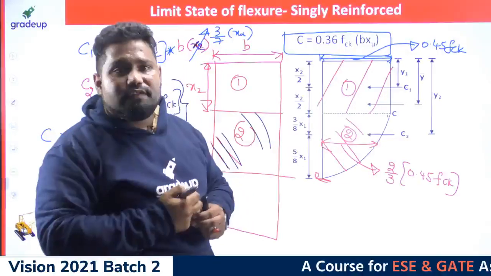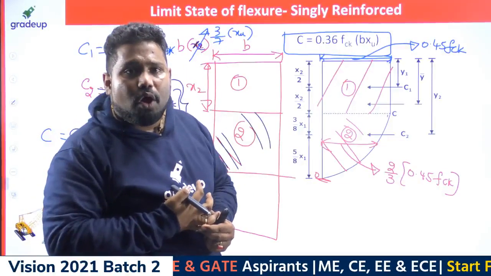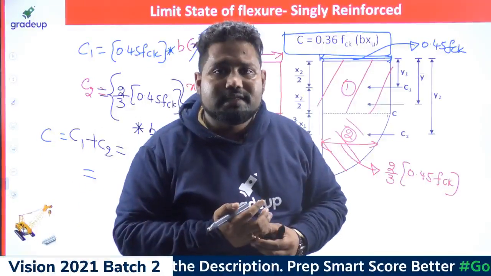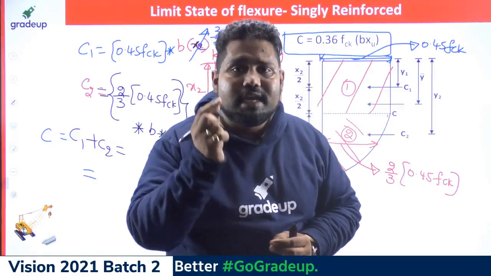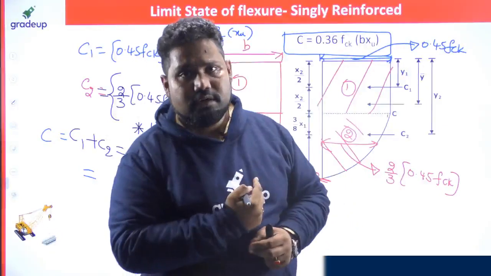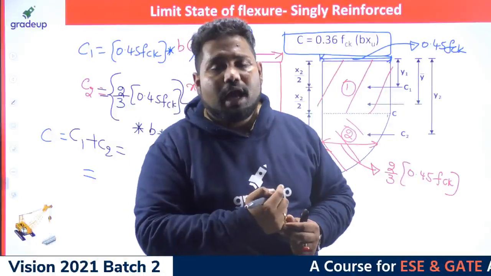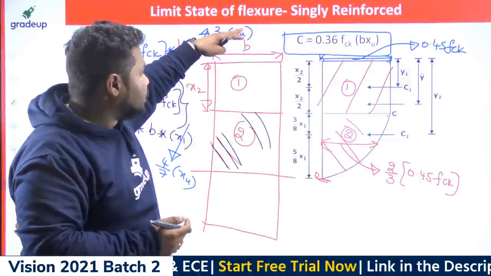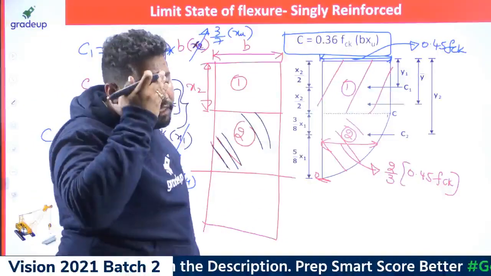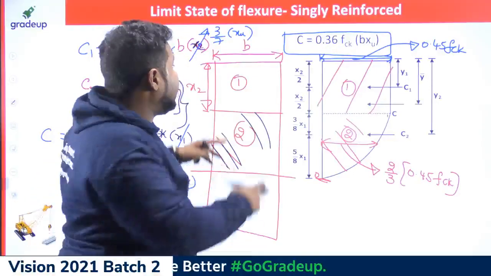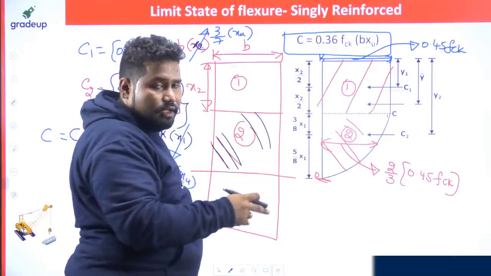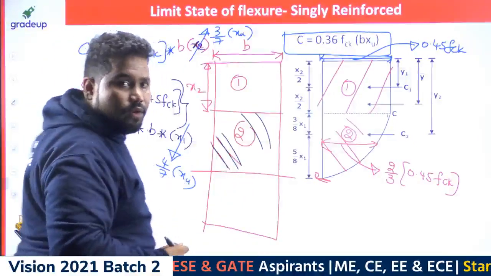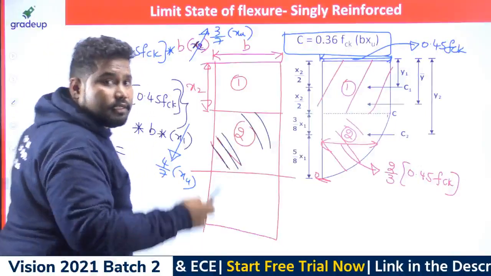Yes. So what is the reason for considering the stress block instead of the CG? Dear Prakash, the CG you can't consider directly here. CG is a concept that you can use for a single type of material. This is a composite section, and because it is a composite section, you need to work it out with the help of the depth of neutral axis. The concept of center of gravity you can take directly, at the middle, only for a single type of material. For a composite section you need to work out in this way. Okay, right. Yes, of course.